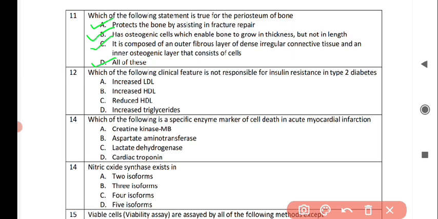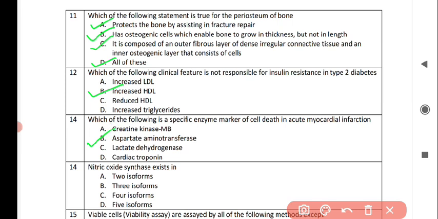Next question is, which of the following clinical features is not responsible for insulin resistance in type 2 diabetes? And the correct answer is option B, increased HDL, high density lipoprotein. Next question is, which of the following is a specific enzyme marker of cell death in acute myocardial infarction? And the correct answer is option number B, aspartate aminotransferase.